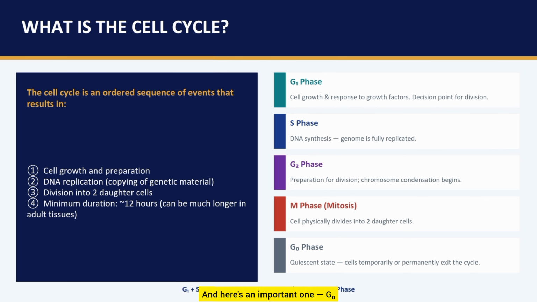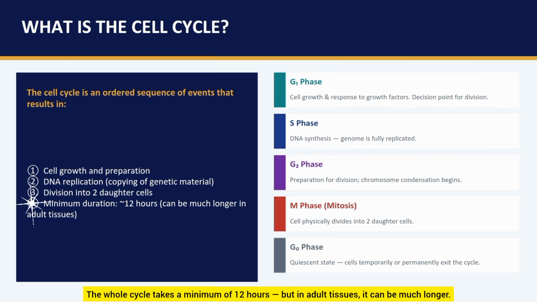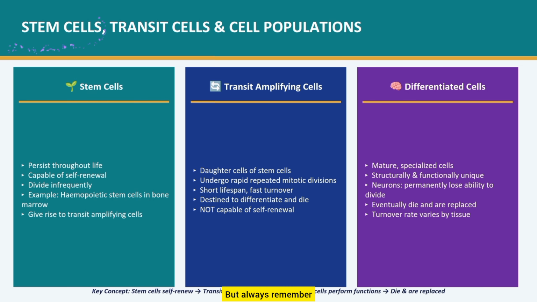And here's an important one, G0. This is when a cell exits the cycle and just chills. It's quiescent, not dividing, but still active. Growth factors can wake these cells back up. The whole cycle takes a minimum of 12 hours, but in adult tissues, it can be much longer. But always remember, not all cells divide the same way.